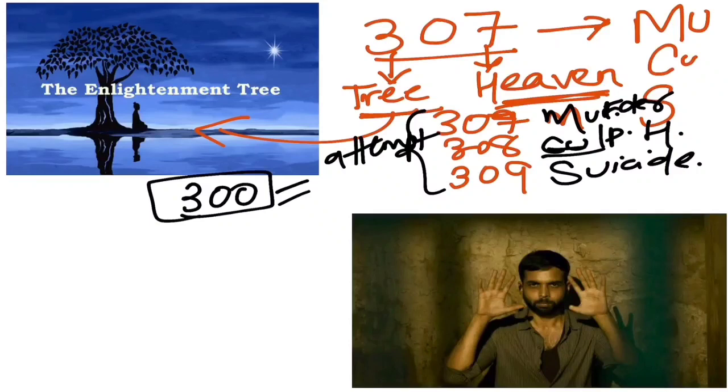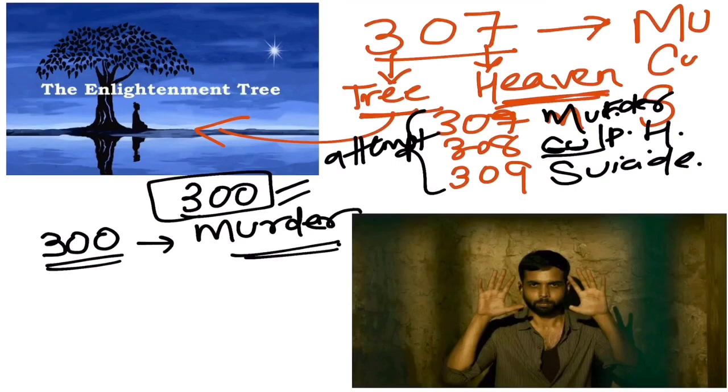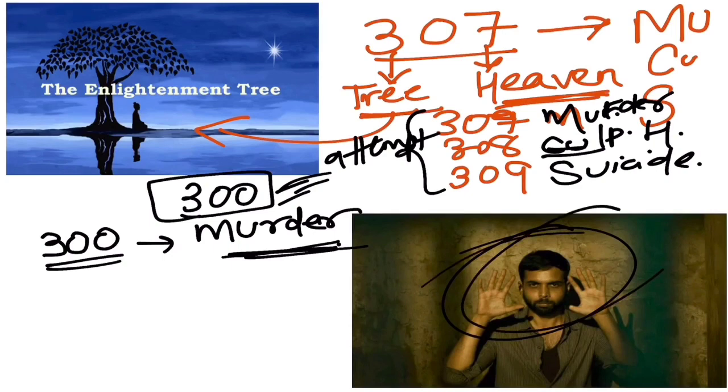Now what is this? You all must be knowing this. This is the famous Vishal Tyagi. So what we are doing here, you know, this 300 IPC is for murder. I told you here also. So this is Vishal Tyagi, and Vishal Tyagi committed a lot of murders. So he committed 300 murders. So 300 is for murder. Okay, this Vishal Tyagi is just for reference. Let's get back to this trick. So 300 is for murder, right?